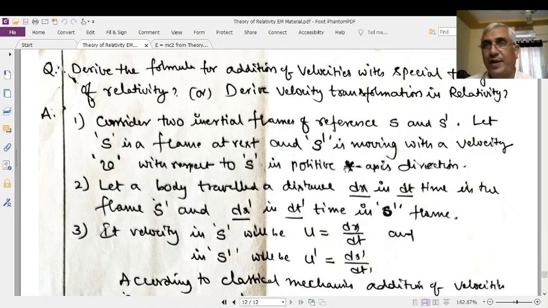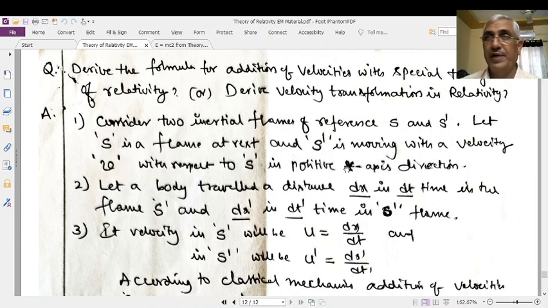In Newtonian mechanics, we know that when two bodies move on the same straight line, one with a velocity v, the other with the velocity u, in the same direction, in that case the relative velocity is equal to v minus u. Whichever is more, you will get v minus u. If the two bodies are moving in opposite directions on the same straight line, in that case the relative velocity is equal to v plus u. In opposite directions, v plus u. In the same direction, v minus u.